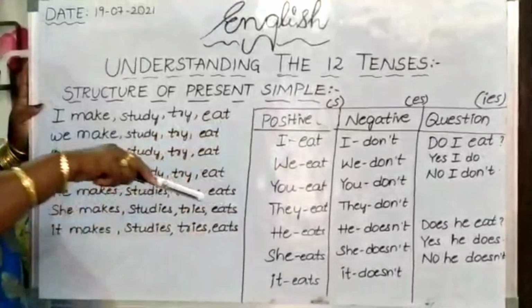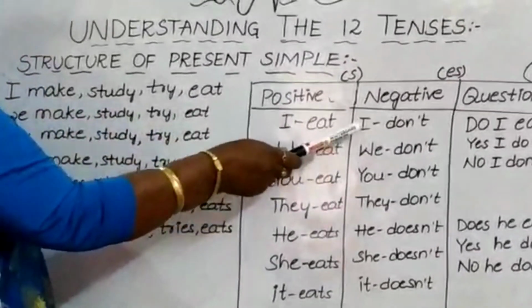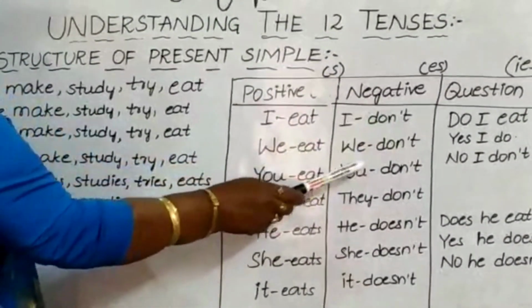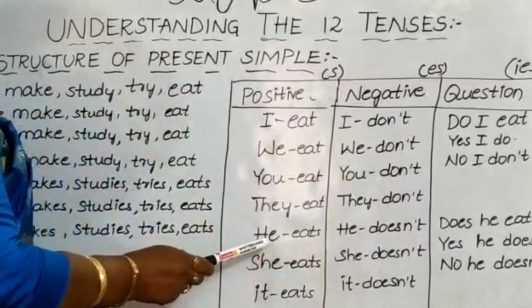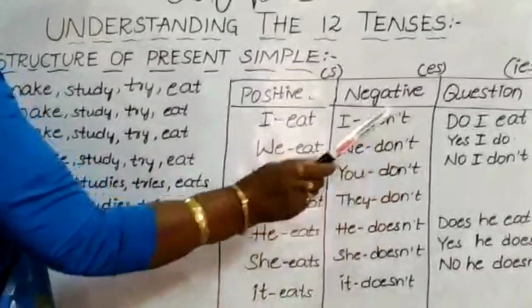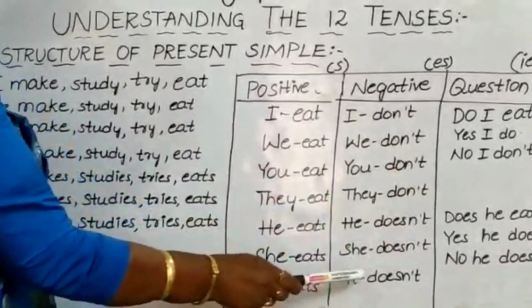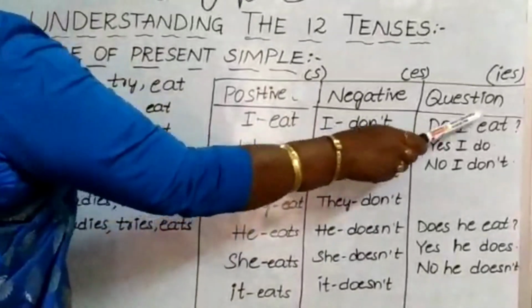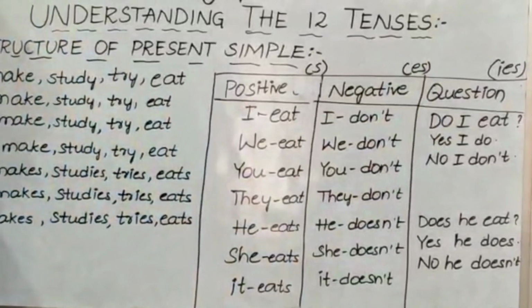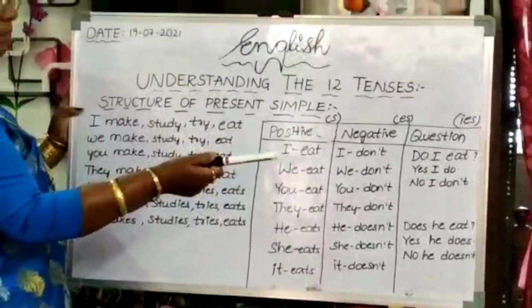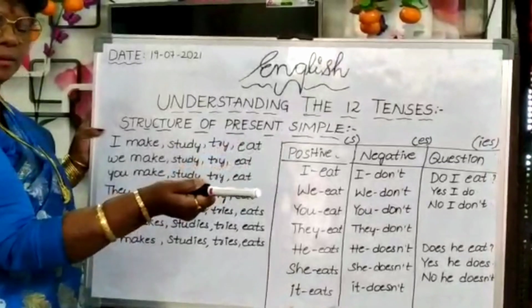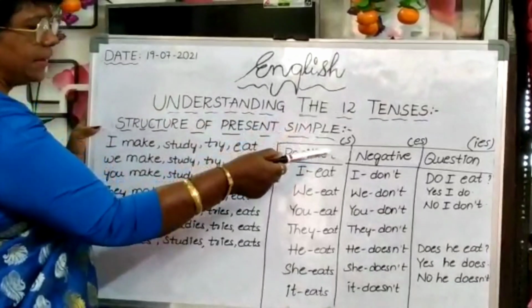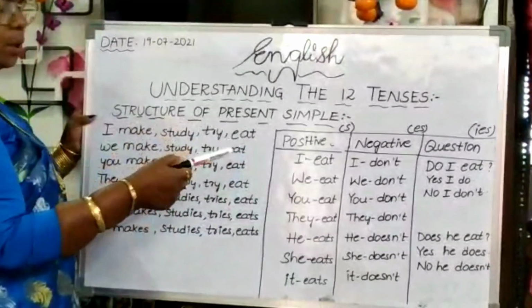Then negative, how the negative form we can use there: I don't, we don't, you don't, they don't, he doesn't, she doesn't, it doesn't. Okay. Then question, do I eat? Yes, I do. Again, it is not required for you to say yes, I don't eat. It is not required. Then do I eat? Yes, I do. Or if not, no, I don't.